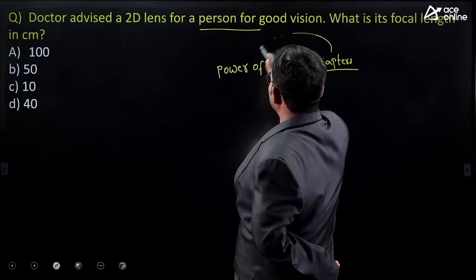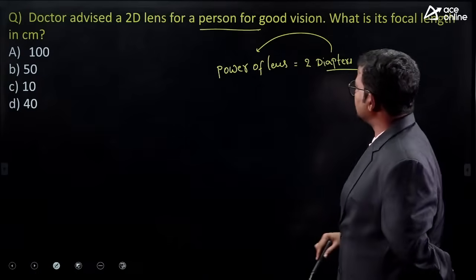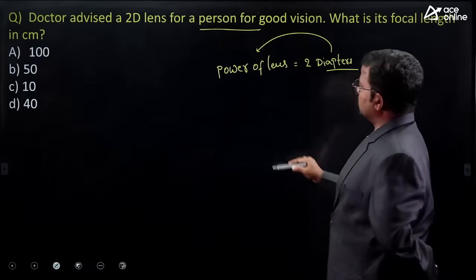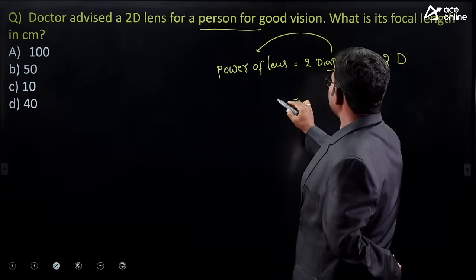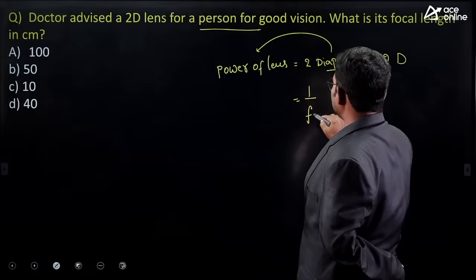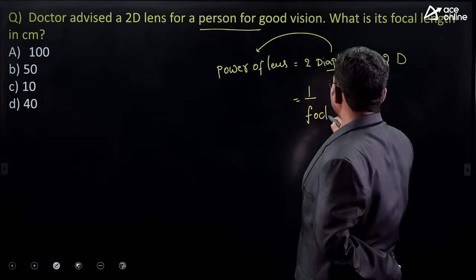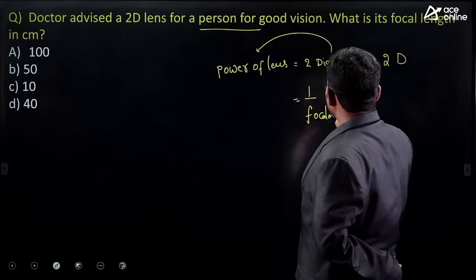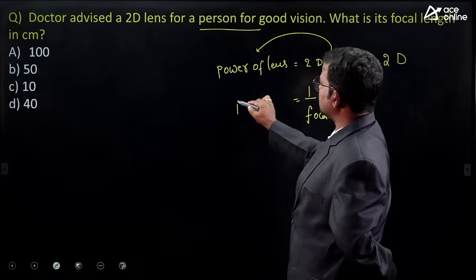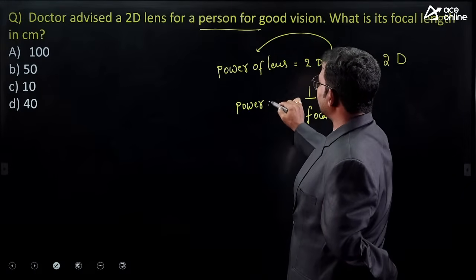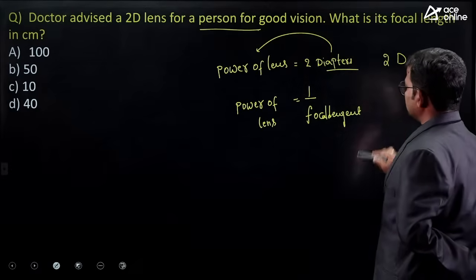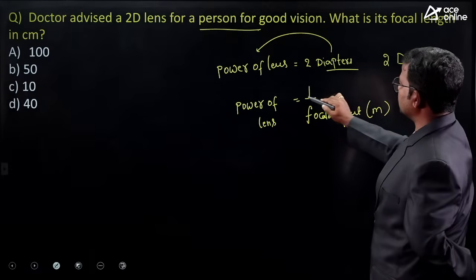The units of power of lens are diopters, generally indicated with D. So 2D. The power of lens formula: power equals 1 by focal length, that too in meters.